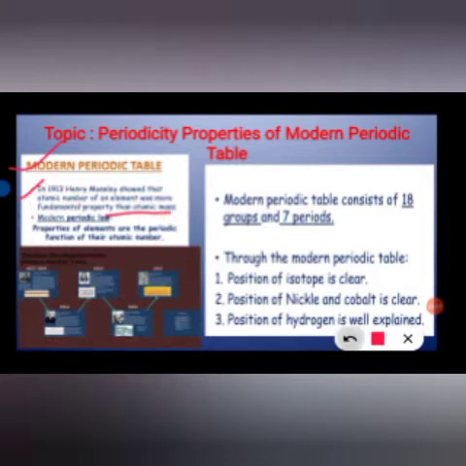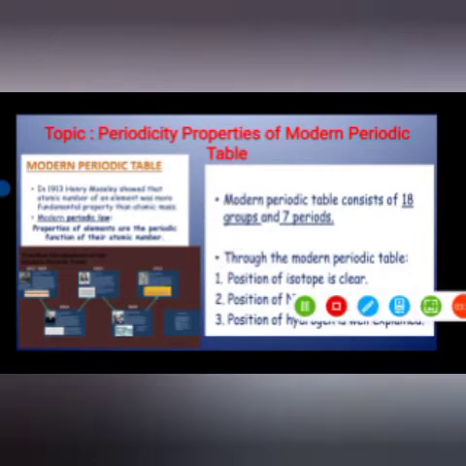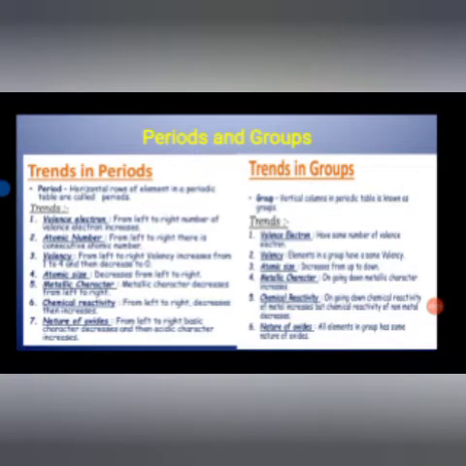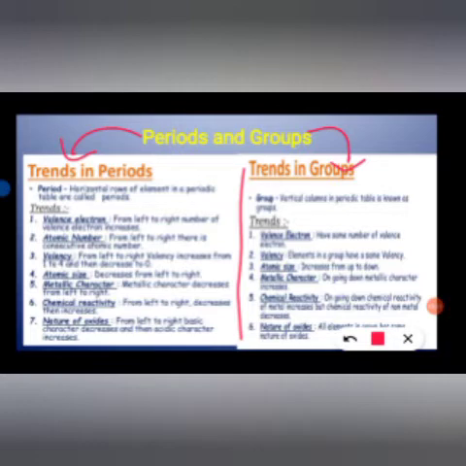So the modern periodic table consists of 18 groups and 7 periods, which you know very well. Through the modern periodic table, the position of isotopes is clear, the position of nickel and cobalt is clear, and the position of hydrogen is also well explained. Now, according to the modern periodic table, we need to understand the trends in periods and the trends in groups. It is very important to understand.